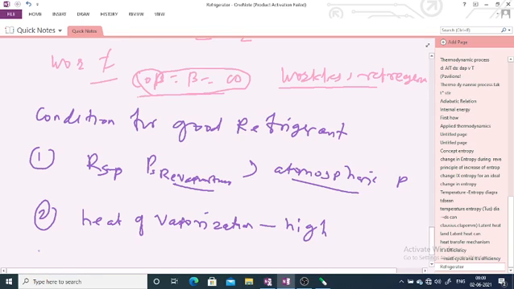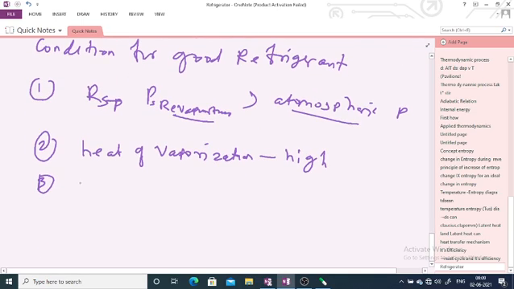Third condition is the specific heat. The specific heat of the refrigerant, which is nothing but the working substance in the refrigerator system, should be low. Why is low required?